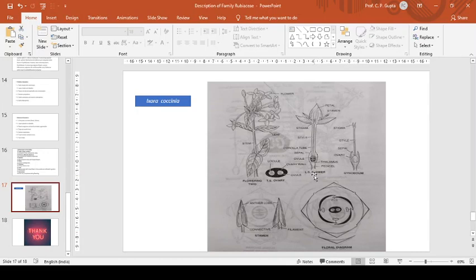This is the LS flower, which shows the position of the reproductive and vegetative parts of the flower. This is pedicel, thalamus, ovules, corolla tube, stamens inserted at the mouth of corolla tube, petals, and this is sepal. This is TS ovary, both views of stamen, and this is flowering twig showing inflorescence. So this is all about the family Rubiaceae.